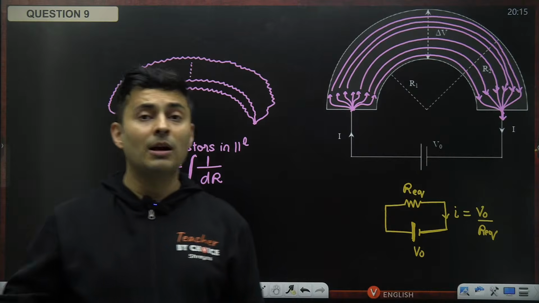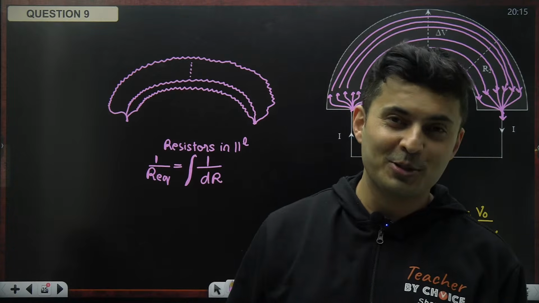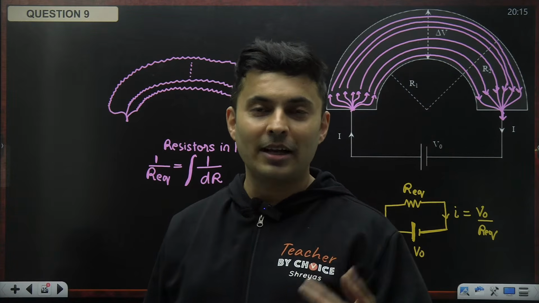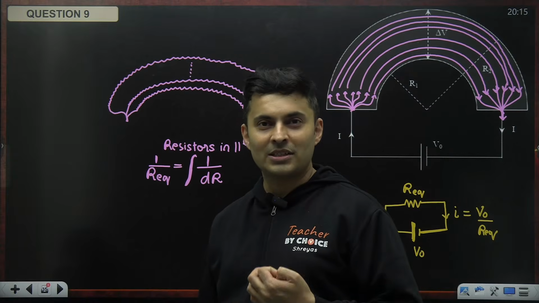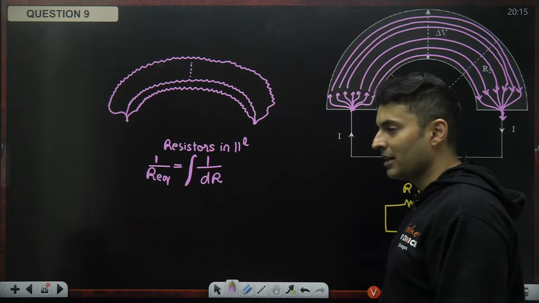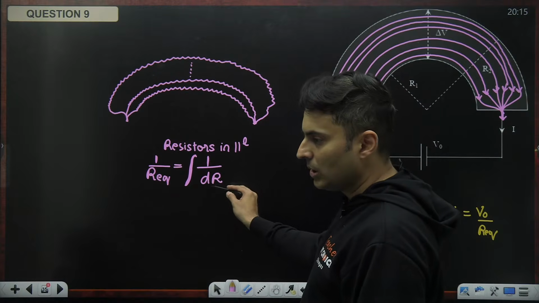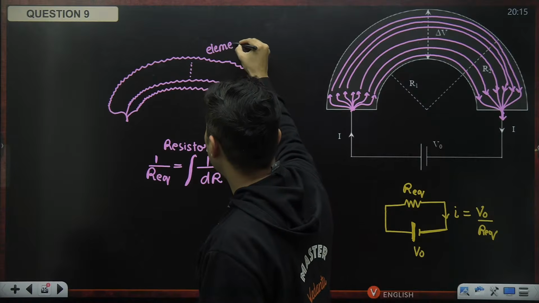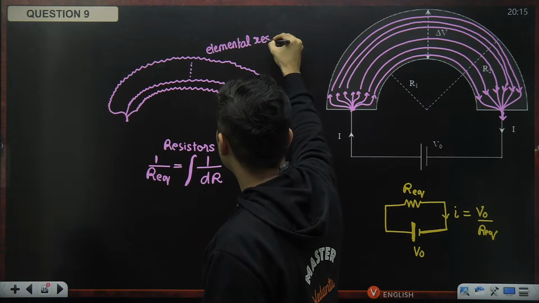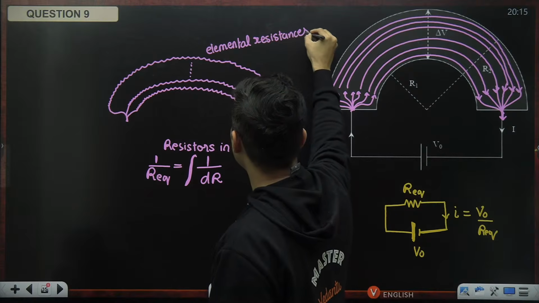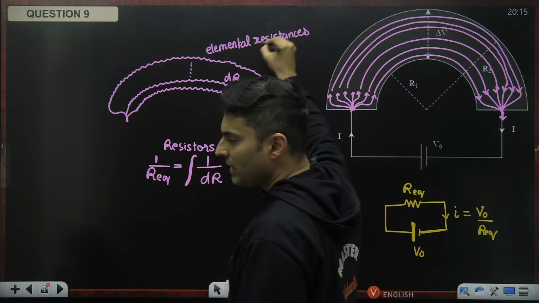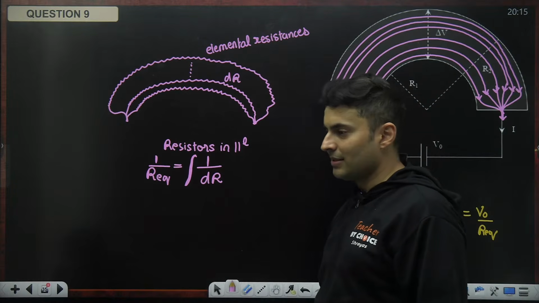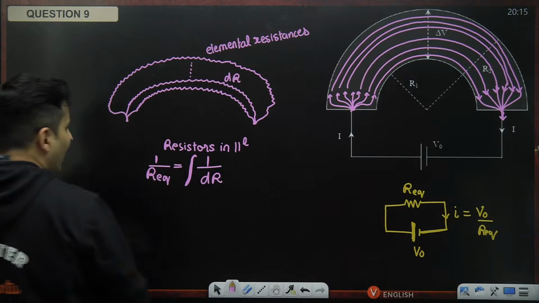Can only one option come out to be correct in multiple correct? Yes, that will be also very tricky. And if such a question comes, many kids will feel very scared because they will think two times that I missed an option, because they can trick you to only one option correct even in an MCQ. So I hope this logic is clear. There are multiple elemental resistances, meaning each of them will be dr, and 1 by that integration will be the answer for 1 by R equivalent.